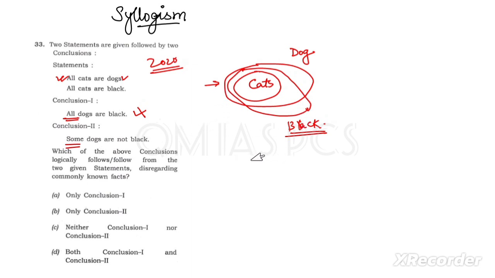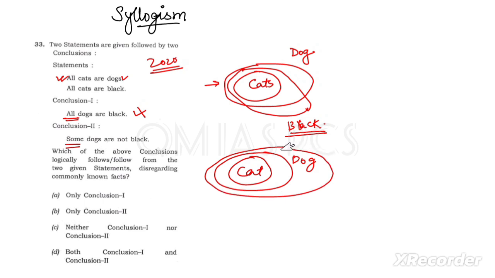But if you draw another diagram like this one, where this is a cat, this is a dog, and this one is black, from this diagram can you say some dogs are not black? Here we can say all dogs are black.